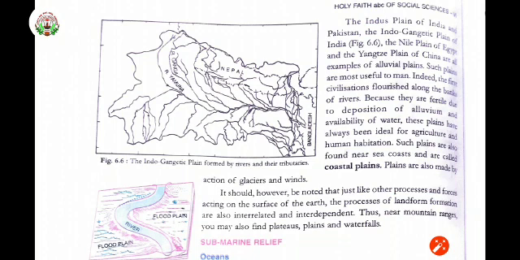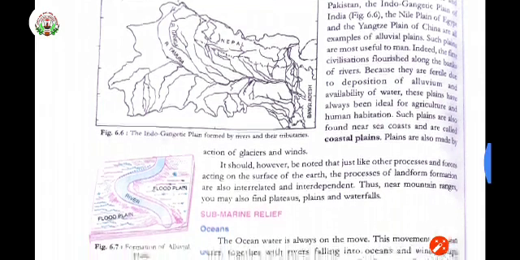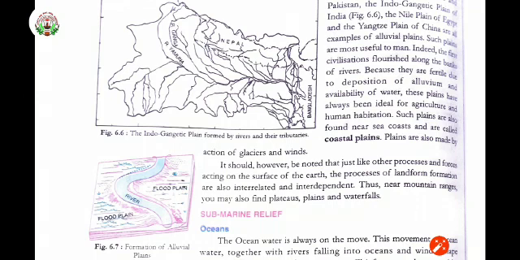The land is very fertile, so crops are cultivated very nicely. Plains near the sea coast are called coastal plains. Plains are also made by the action of glaciers and wind, near the snow areas.